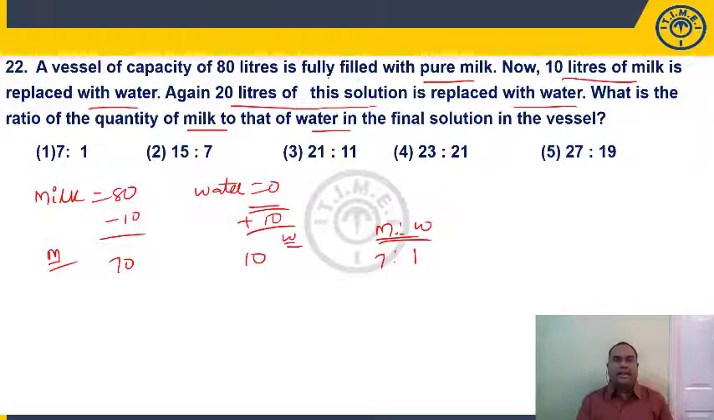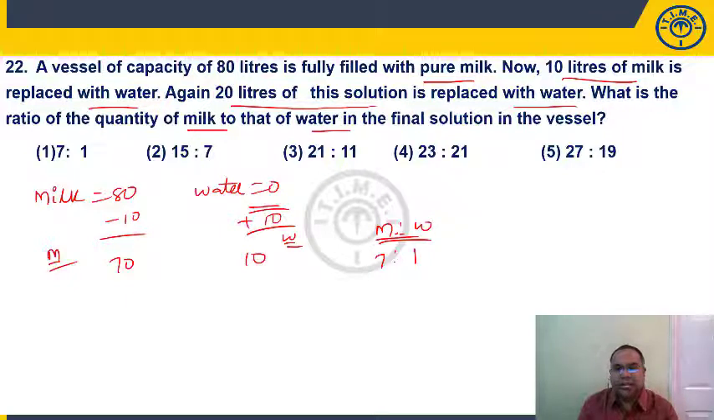So total 80 liters. Initially we have pure milk. 10 liters of milk is replaced with water. So I am removing 10 liters of milk, so I have 70 liters of milk. I am adding 10 liters of water in place of milk. So we are having 10 liters of water. So ratio is 7:1. Now again 20 liters of the solution is replaced.